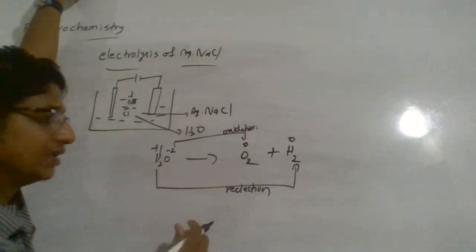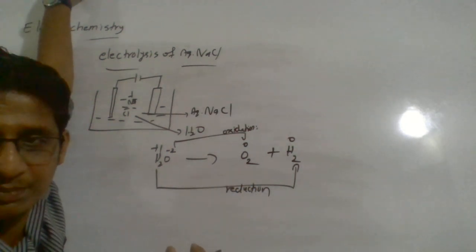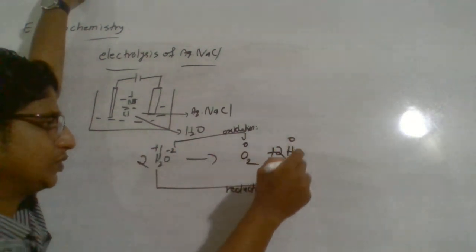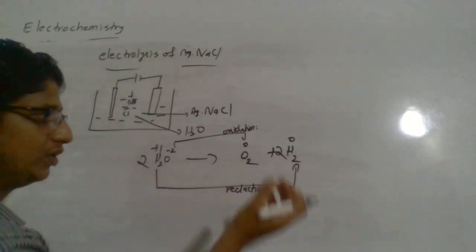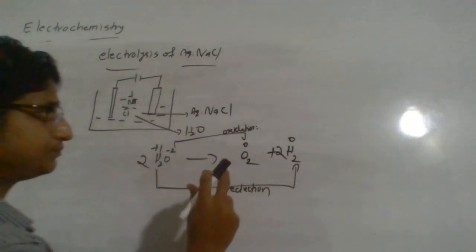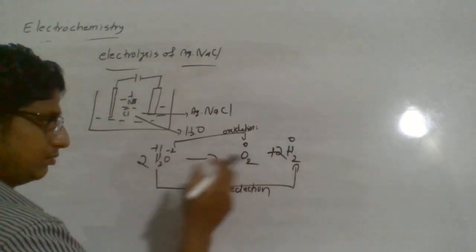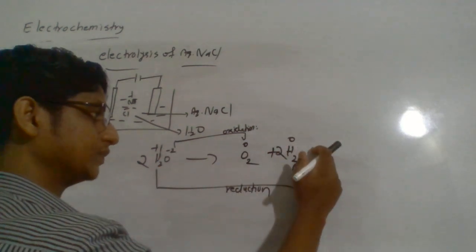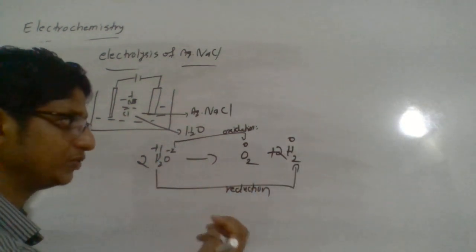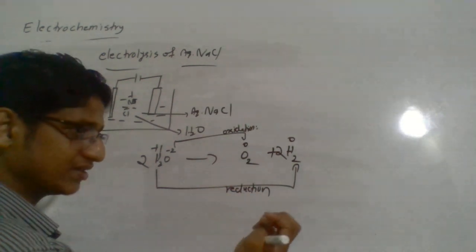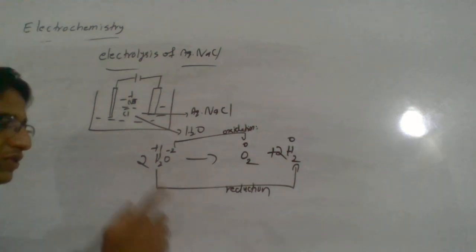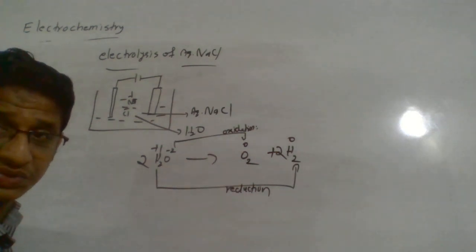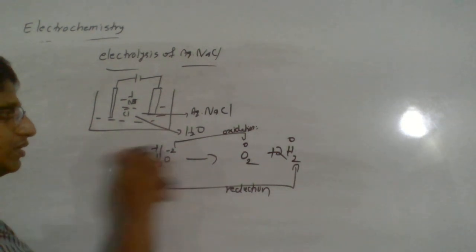So simply we can say there is a redox reaction taking place when electrolysis of water is undergoing. If you balance it, 2H2O gives 2H2 plus O2. So 2 moles of water gives you 2 moles of hydrogen and 1 mole of oxygen. So you will see more hydrogen bubbles, because 2 moles are forming. I discussed this just to help you understand that water also can be oxidized or reduced. So remember that point.